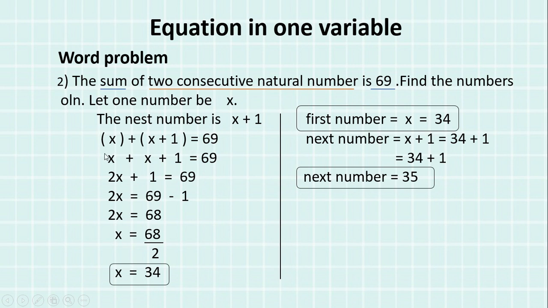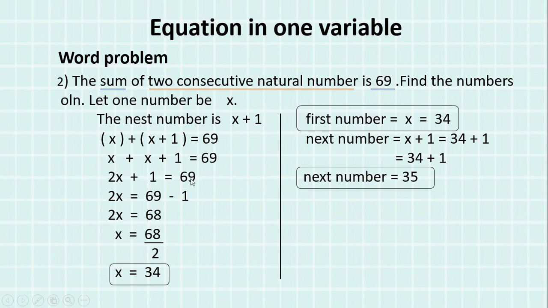Now multiplication, we will open the bracket. There is no multiplication, this is an addition sign. So we'll write x, then we'll write plus sign, then we'll write x, then we'll write plus 1 is equal to 69. Now you know 1 time x plus 1 time x will become 2 times x. Times means multiply, there is a sign of multiplication between them. So it is 2 times x, 2x, plus 1 is equal to 69.